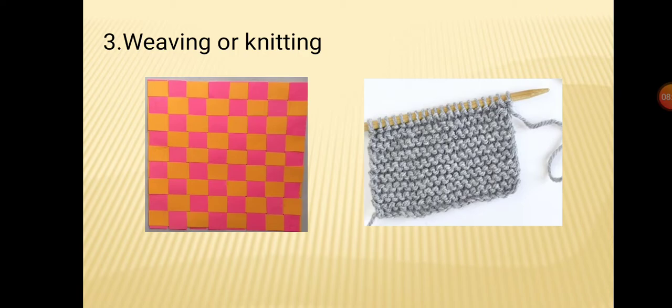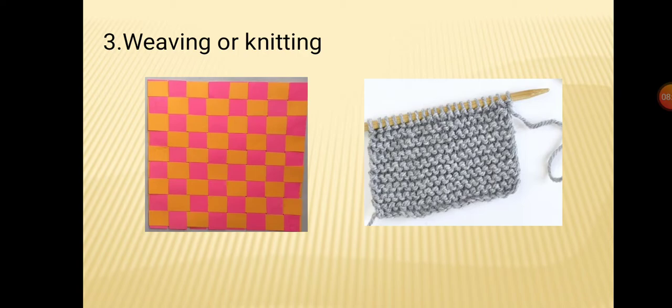Both are processes to convert yarn to fabric, but the difference is that in weaving, two sets of yarn are used. As in the first picture you can see here, paper strips are used to explain the process of weaving. You can also try this at home, weaving using paper strips. Here you can see the pink and orange strips. The orange one is the horizontal strip, and the pink ones are the vertical strips. They are intercrossing each other, right? So here two sets of yarn are used. This is the process of weaving.